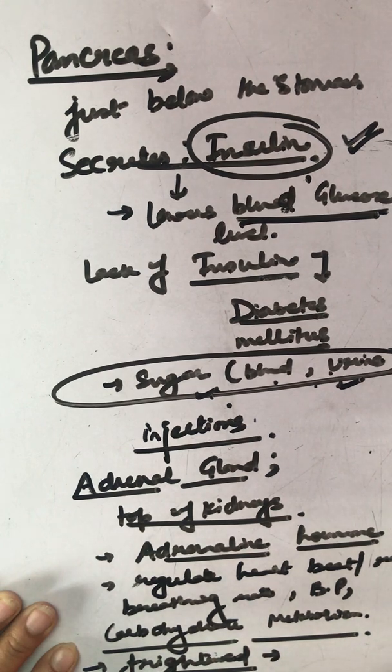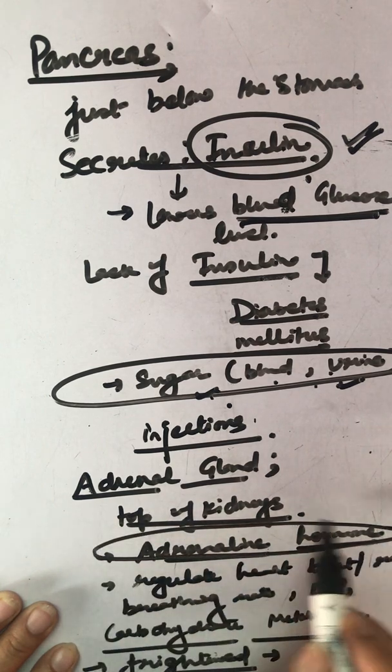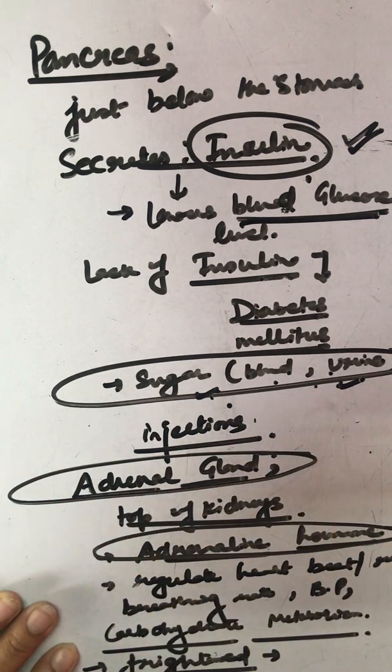Meaning this is also known as the emergency gland and emergency hormone. Adrenaline hormone is the emergency hormone and the adrenal gland is the emergency gland.